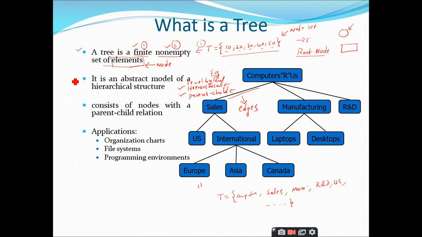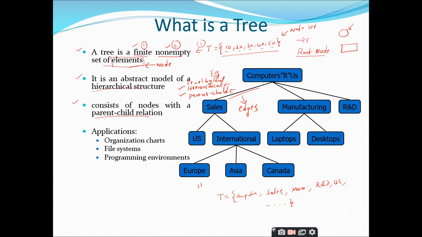Yes, sir. So it is an abstract model of the hierarchical structure, and whenever you want to represent a hierarchical structure, you can go for the concept of trees. Similarly, it consists of nodes with a parent-child relation, so the relationship between one node and another can be the parent-child relation. In the next slide, we are going to discuss the terminology related to trees, where we will come across real life relationships.